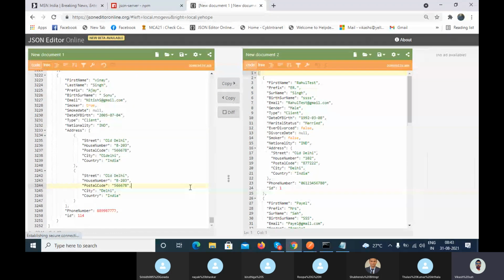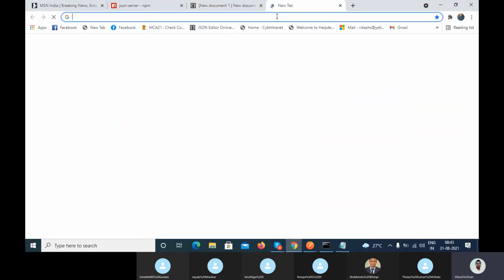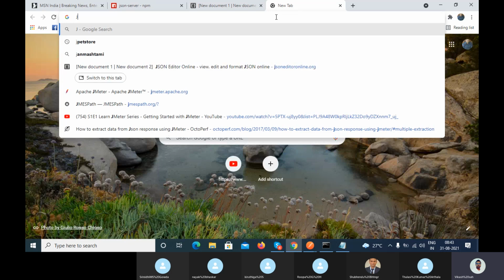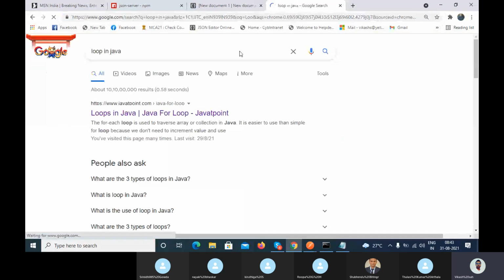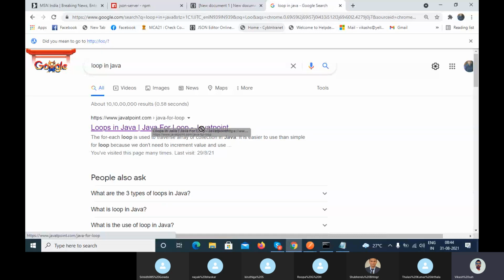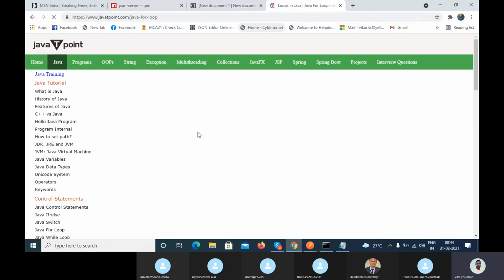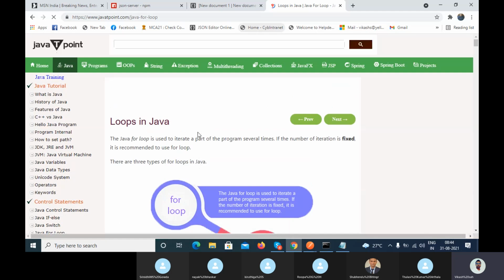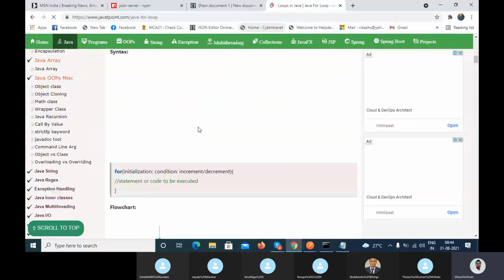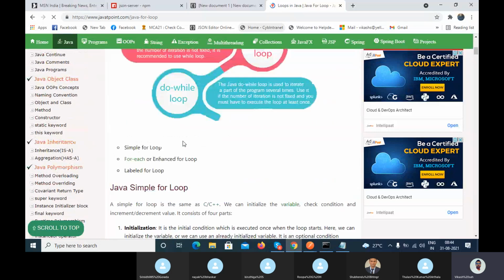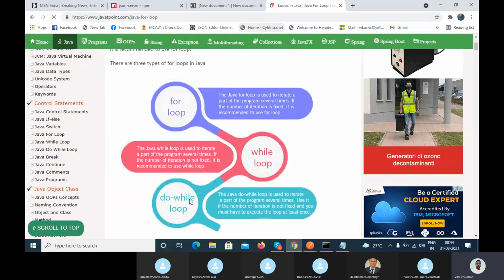The same thing we can do using code, using the loop concept. Let's try to understand the looping concept in Java, and it is similar in any language, Java, C#, or JavaScript. The looping concept is the same. Here you can see we have three types of loop: for loop, while loop, and do while loop.